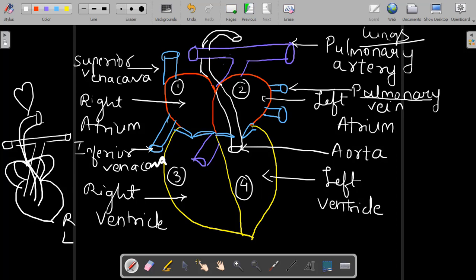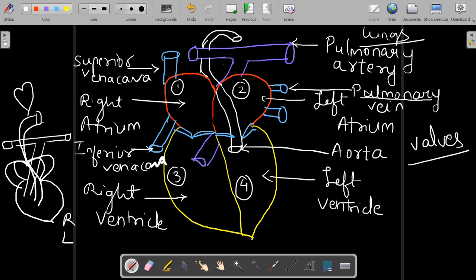Okay, finally you have these light blue colored structures. These are said to be valves. Why do we have valves? We studied that in veins we have valves to prevent the backflow of the blood. Right? The blood cannot go back to the place from where it has come. So, when the blood comes to the ventricles, there are chances that the blood can flow back into the atrium. Hence, to prevent the backflow of the blood, you have two valves on the right side as well as on the left side.